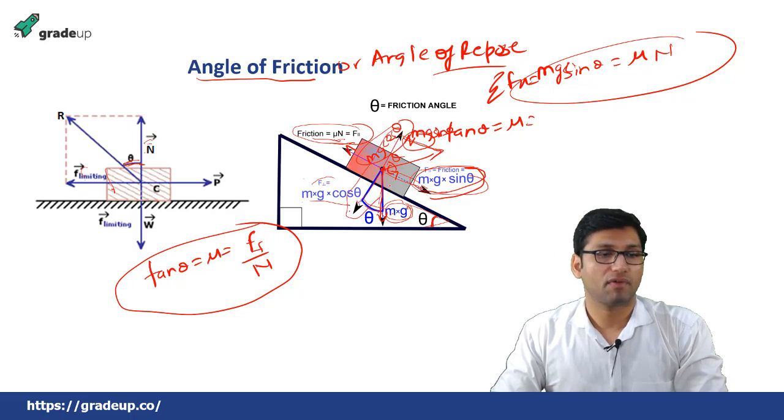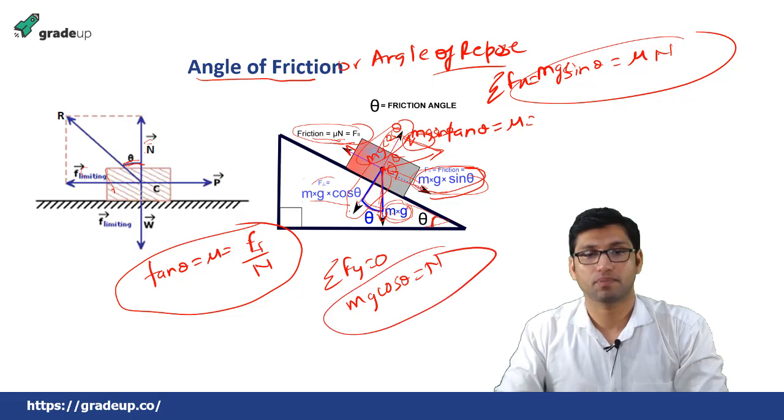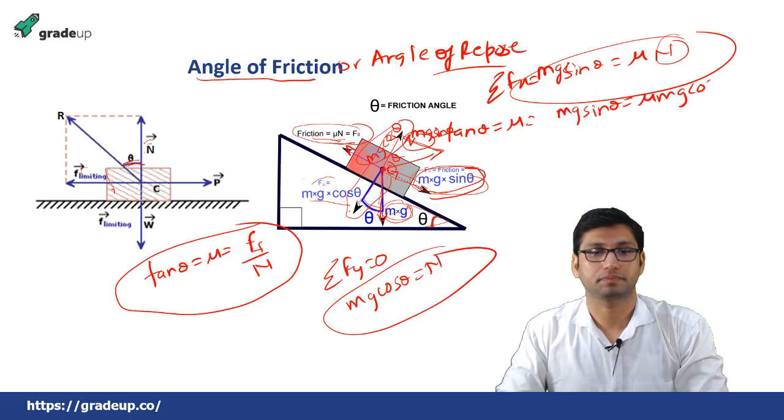Now in the y direction, if we apply equilibrium of forces, mg cos theta will be equal to N. So N is equal to mg cos theta. So mg sin theta will be equal to mu into mg cos theta. Mg gets cancelled out, so sin theta over cos theta is equal to mu.